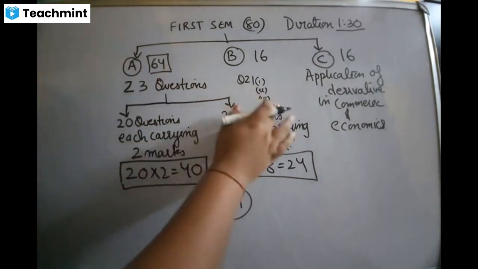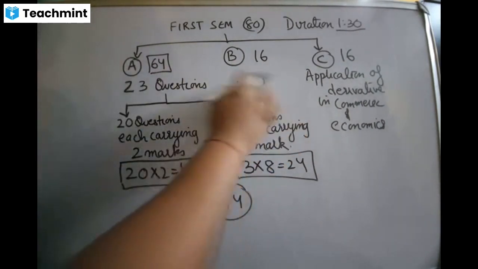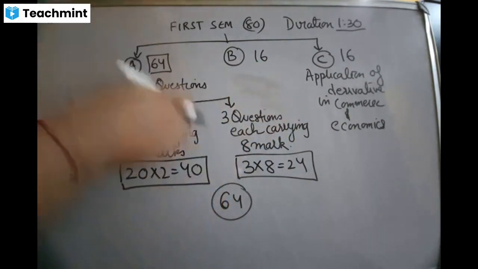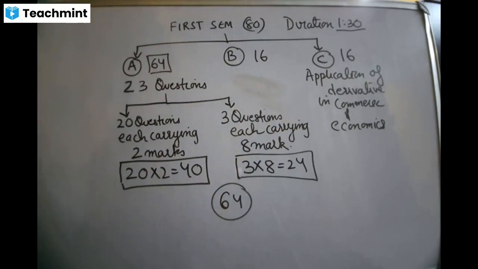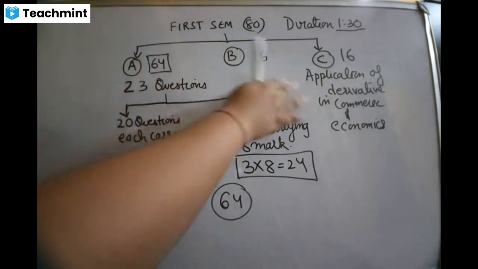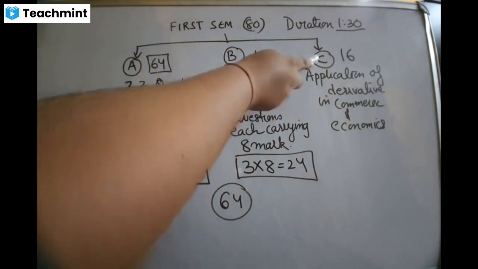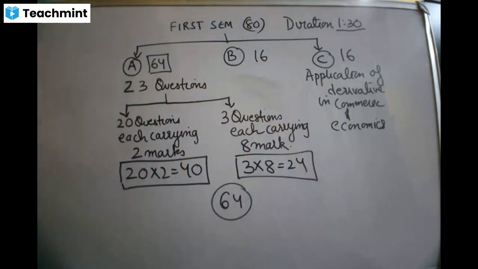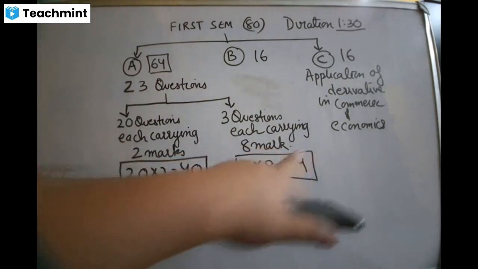So basically, in first sem, what they are trying to test is, because I've already told you, in second sem they are planning to do that offline test, integration and all. So in first sem, they want to see how much you have understood the chapters. Is that clear? Now I'm going to explain all the chapters that you need to prepare for section A. I've already told you the chapter for section C, that is application of derivative in commerce and economics. So what you see out here is 16 marks from here.